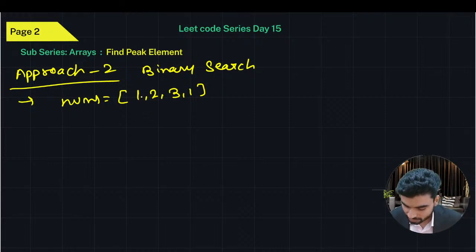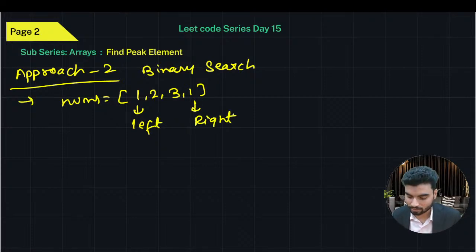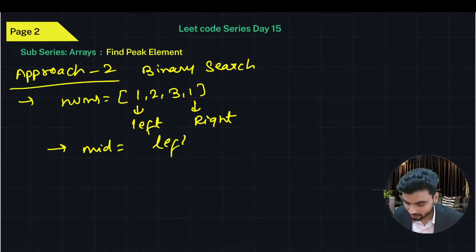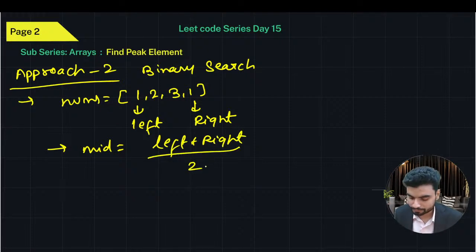So now let's assume this is the left part. That's what we do in binary search, yes or no? And this is the right part. In binary search, we calculate the mid. So now tell me, what will be the mid? The mid will be left plus right by 2. And this formula is applicable because the length of the nums is very small. I'll show you somewhere, don't worry.